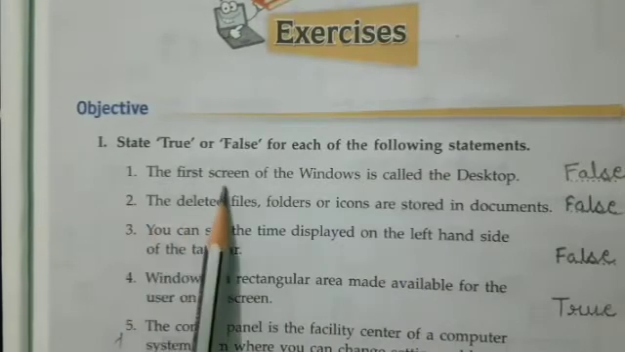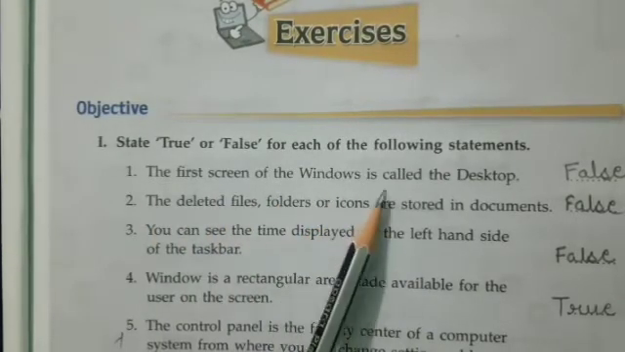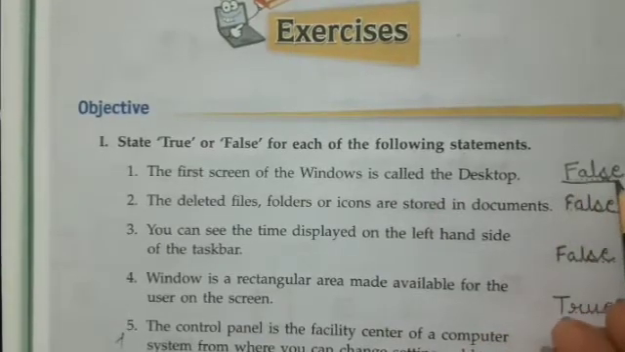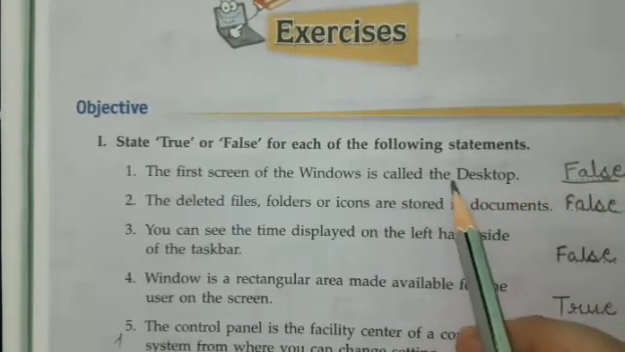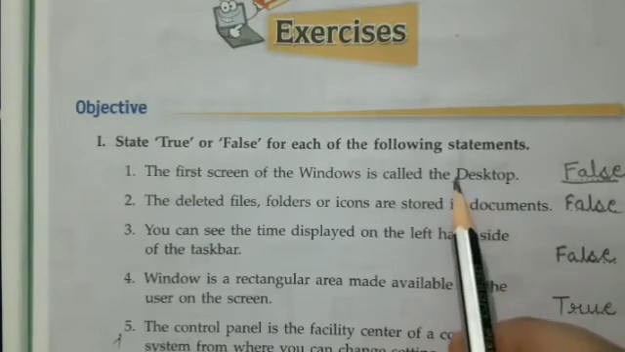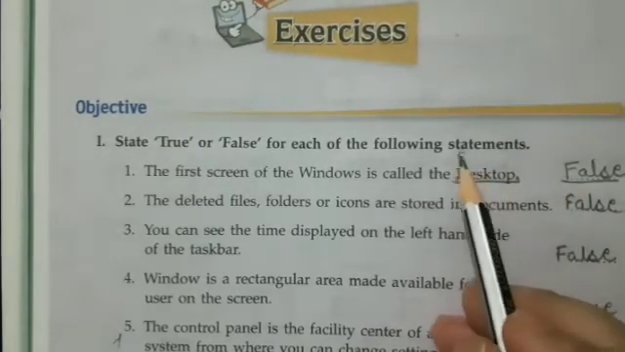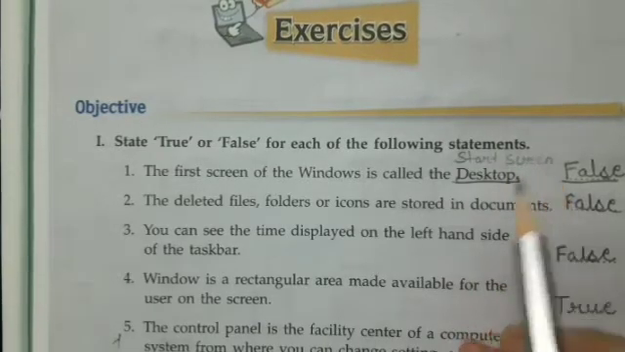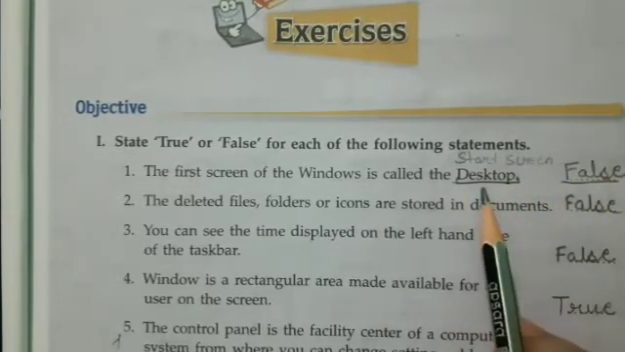First one, the first screen of the Windows is called the desktop. Children, write down false here. Why is it false? Because the first screen of the Windows is called the start screen. What do we call it? Yes, start screen. And when you want to open the desktop, you have to click on the desktop icon on it. Okay, children. Now come to the second part.